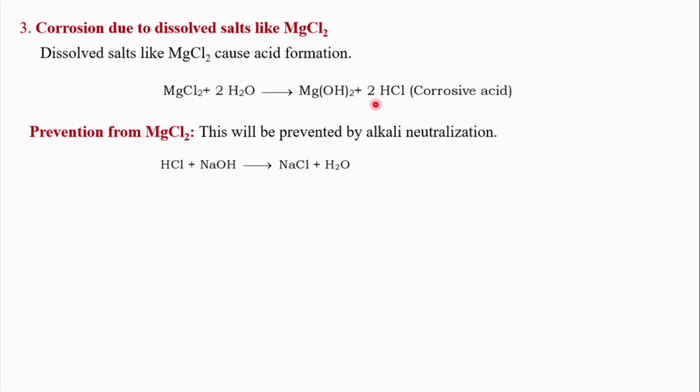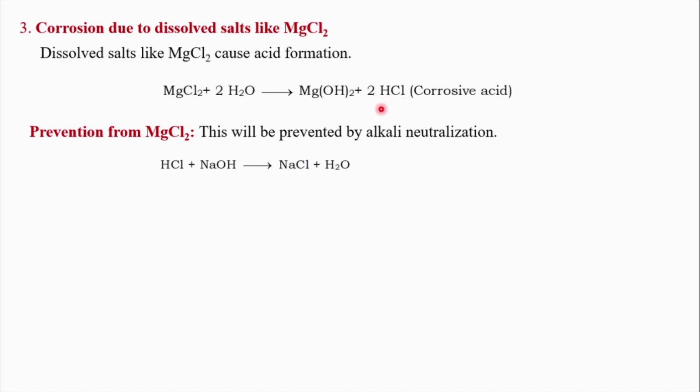So there are two problems here we should understand. Magnesium chloride hydrolyzes to magnesium hydroxide. This precipitate will cause scale formation. The byproduct HCl brings the pH below 4. As a result, even in the absence of dissolved oxygen, it increases the rate of corrosion if the corrosion is initially initiated.